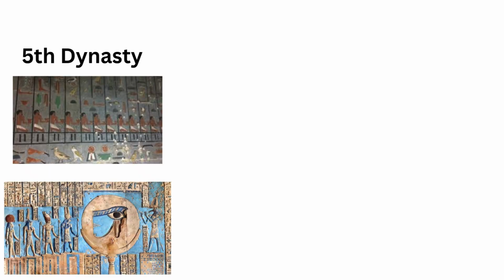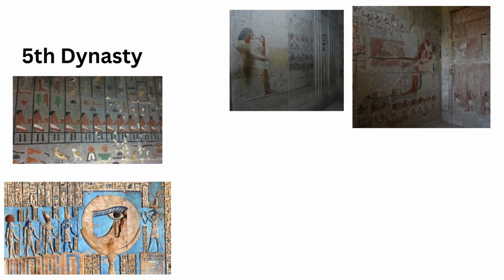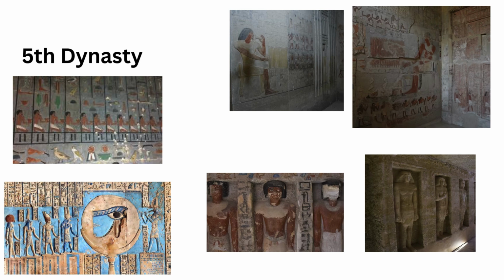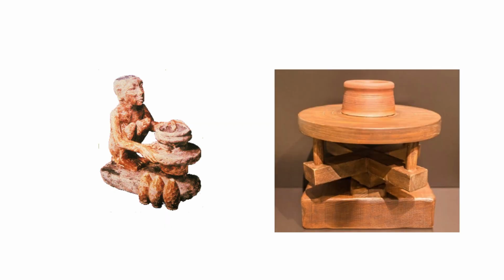During the Fifth Dynasty, pyramids were decorated inside for the first time, and mortuary chapels became more detailed with artistic carvings. Statues and stelae of kings were placed in temples for rituals. The invention of the potter's wheel made pottery better.